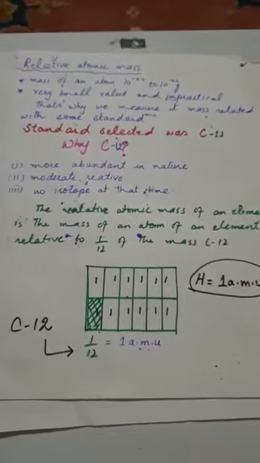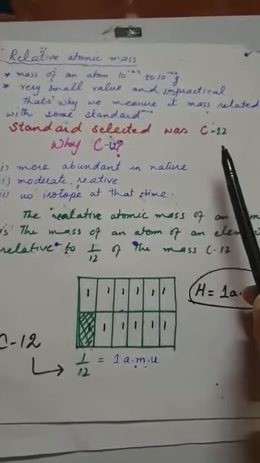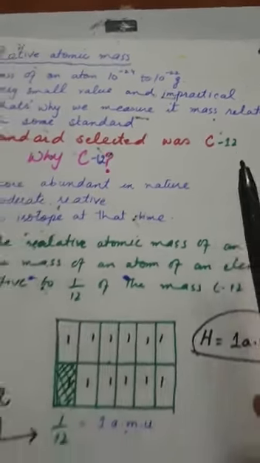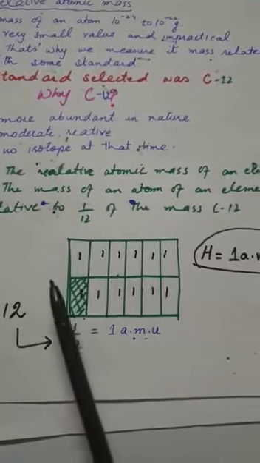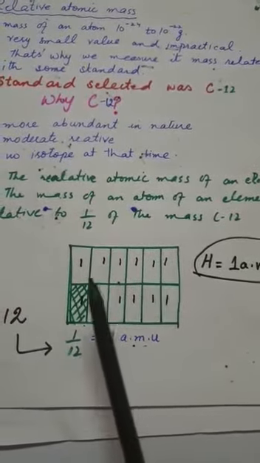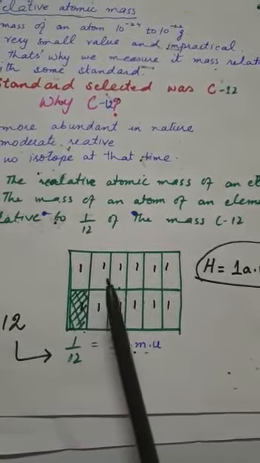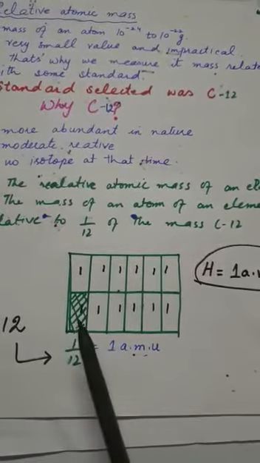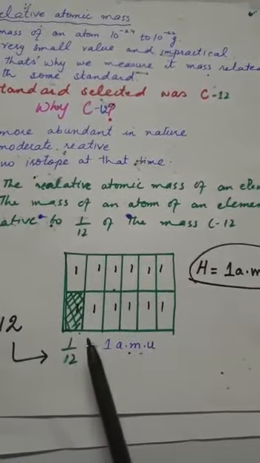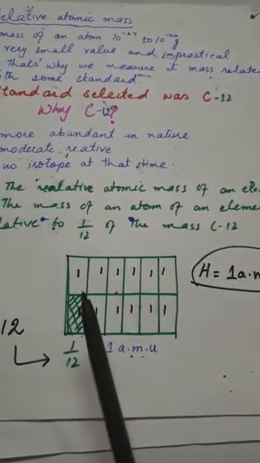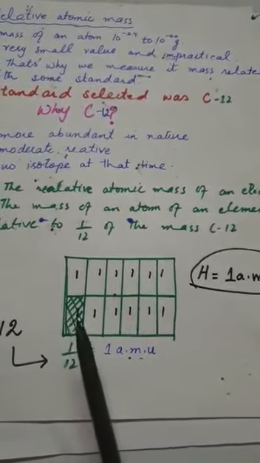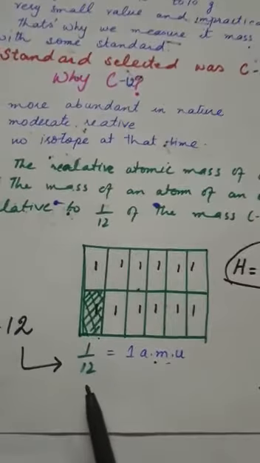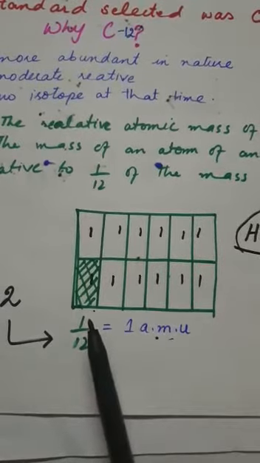Now the mass of an atom of carbon 12, as we discussed, the atomic mass of carbon is 12. So for that reason, for the conceptual approach, I divided the block into 12 parts. The 12 parts indicate the atomic mass of carbon 12, but for comparison scientists select one part of that 12 parts. So you can see that we have a total of 12 parts, but for comparison scientists select only one part of that carbon 12. For that reason you will see that I write 1 by 12.